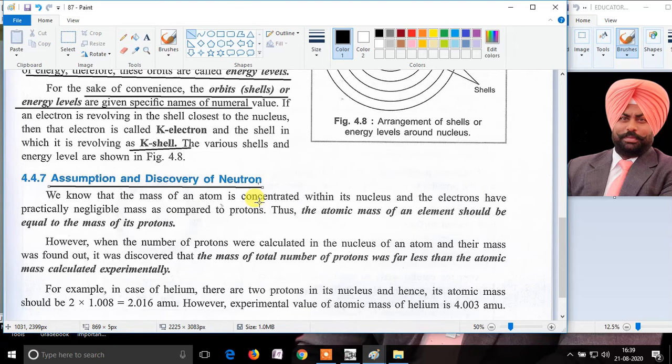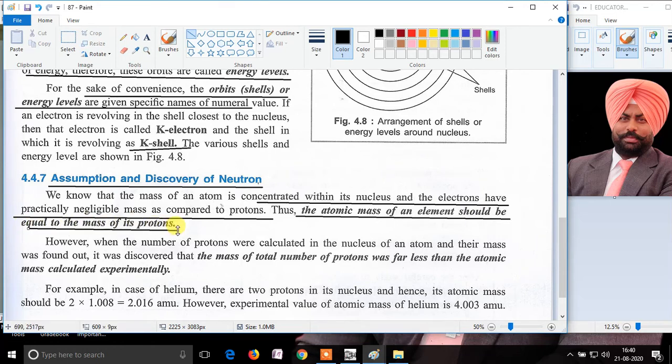When the atom was weighed, it was thought that the electrons in an atom have negligible mass, and that all the weight of the atom should be due to the positively charged protons.